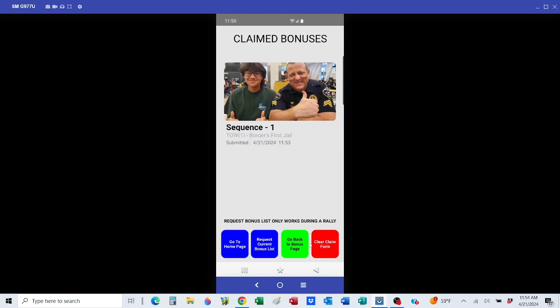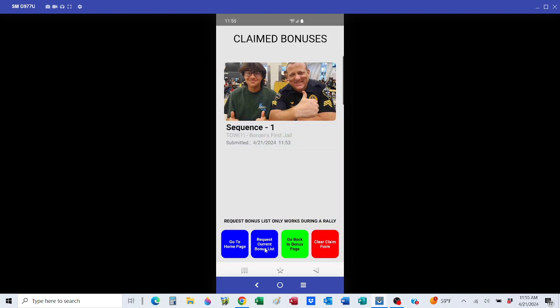You can clear that form. This button right here, I'm sorry, right here, the request current bonus list. You can do that once a day. If you want to make sure that all your bonuses have gone through, you can click that button. That'll basically send us an email saying, hey, send me a list of all the bonuses I've claimed to this point. And we'll click a button in our spreadsheet, and it'll send you an email with all the bonuses that we've received from you at that point, along with the time that we received it, and it'll have the stop clock information, stuff like that in there.